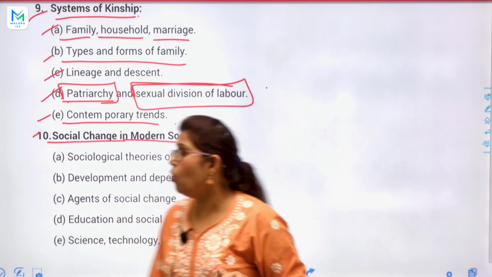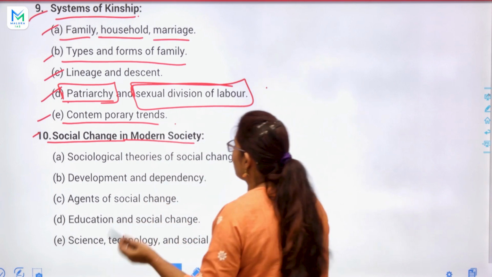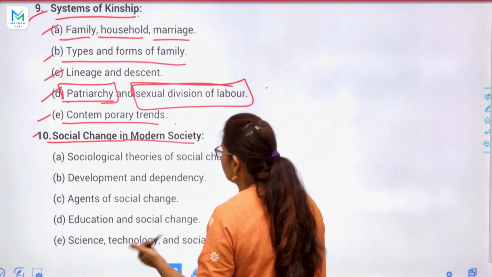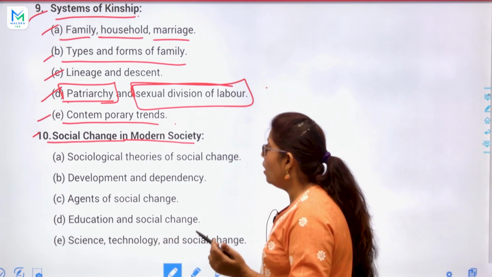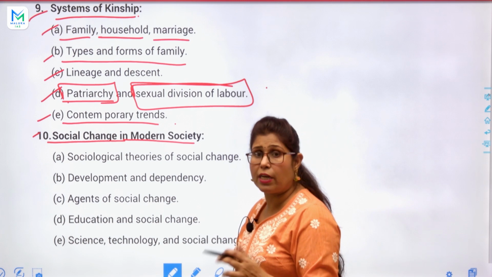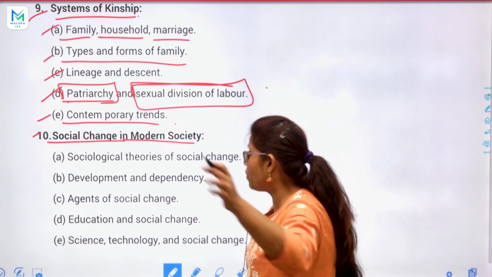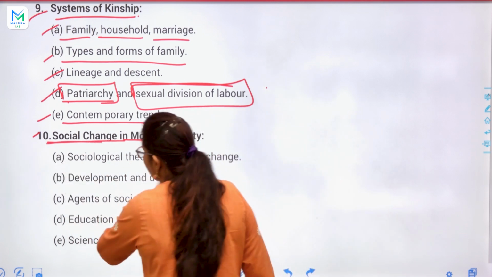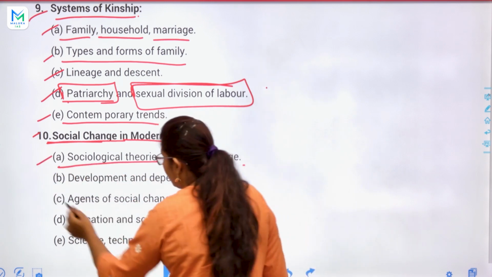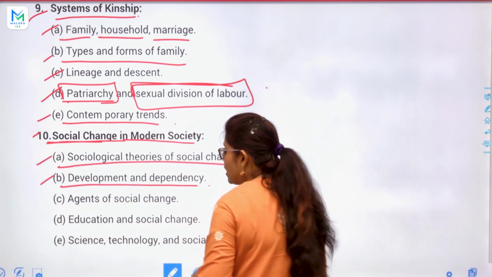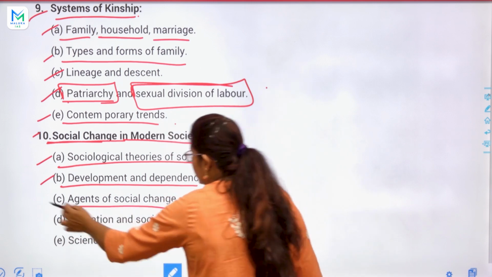society. Social changes are coming in our society, and obviously in modern society we can see some social changes, some political, some economic changes, but specifically we have to discuss social changes. So sociological theories of social change क्या क्या है? What are they? Development and dependency क्या है? Agents of social change क्या है?